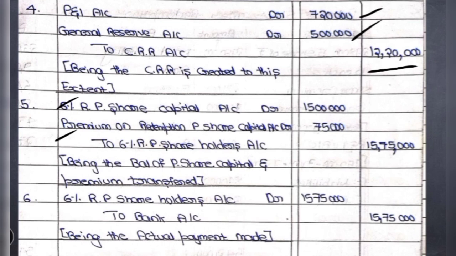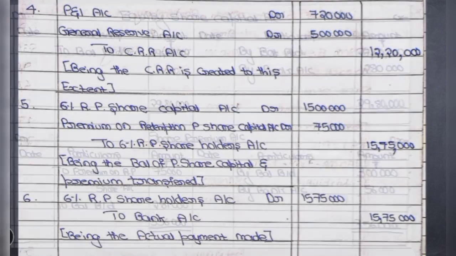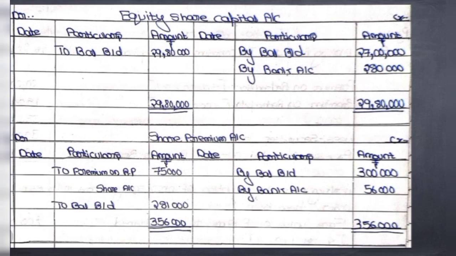And the last entry will be for making the actual repayment. The entry: 6% redeemable preference shareholders account debit to bank account, whatever is payable and now paid, that is 15 lakh 75,000. Okay, so all the journal entries are over. Now before we prepare the balance sheet, we have to prepare three accounts here and show the final closing balances. The first account required is the equity share capital account.